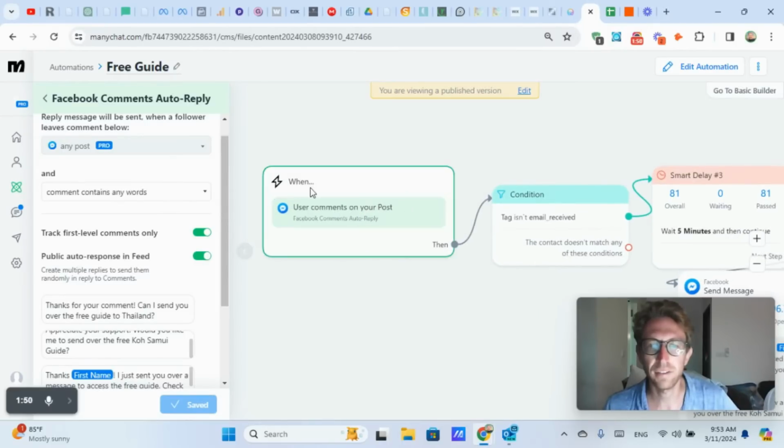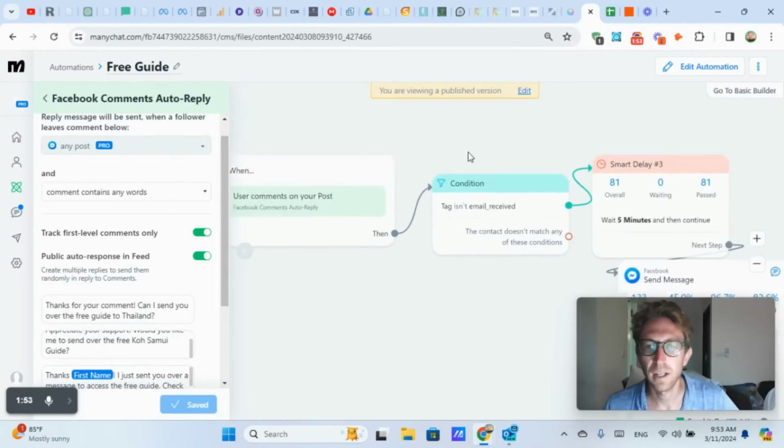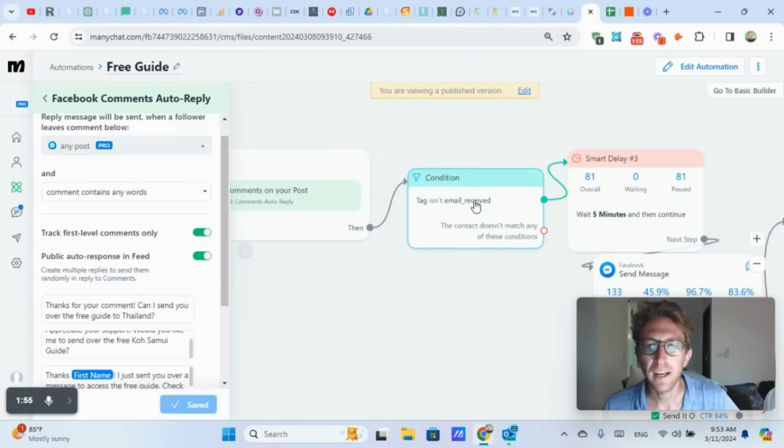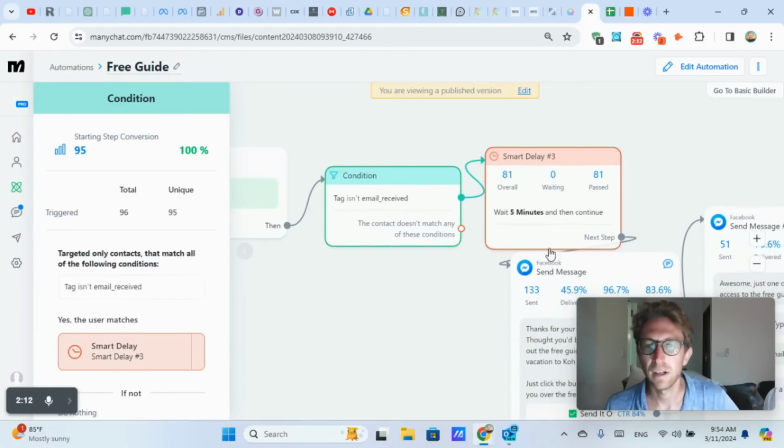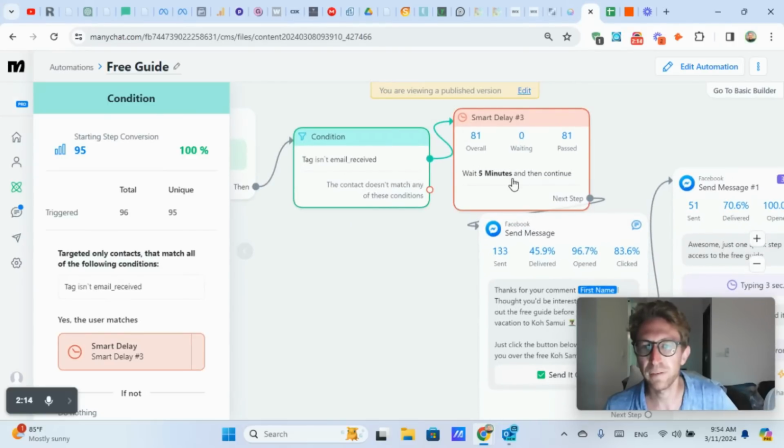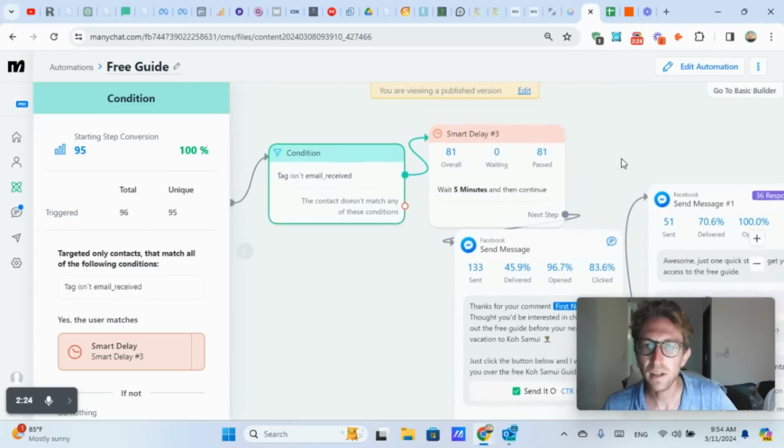We need to set this. So when a user comments on your post, it will automatically reply. And this is a condition that I have set. So I've added a tag further down the flowchart that says email received. So as long as I haven't already received an email and collected this person as a lead, then it will send the message. But first, it's going to wait 5 minutes just so that there's a little bit of a delay between when the comment is posted and when they actually receive the initial message, right? So it waits 5 minutes.